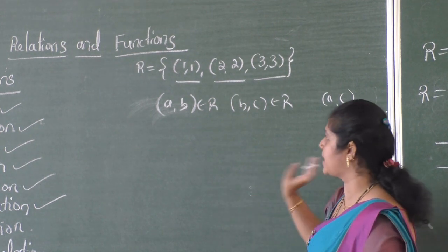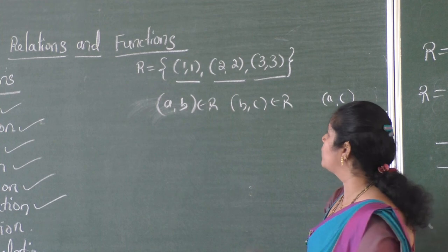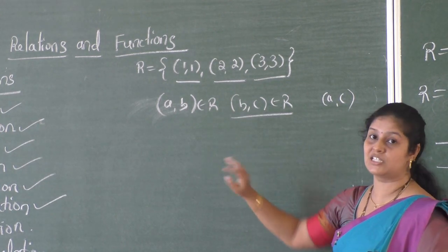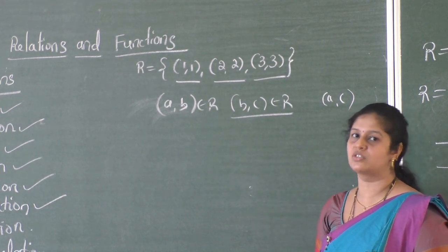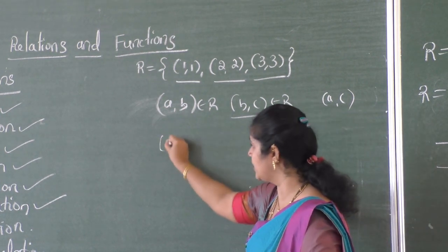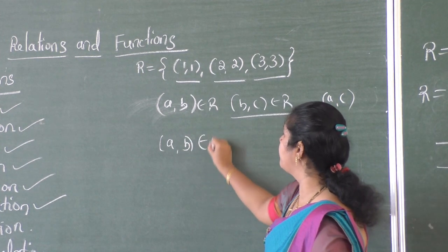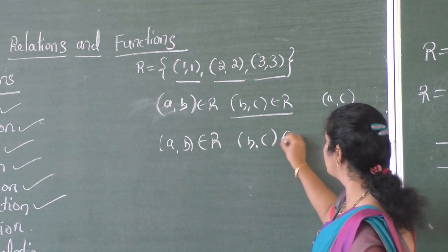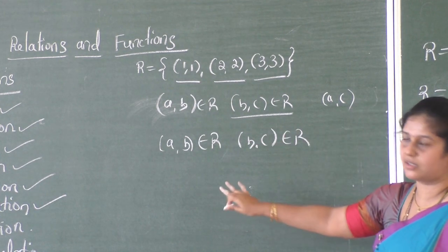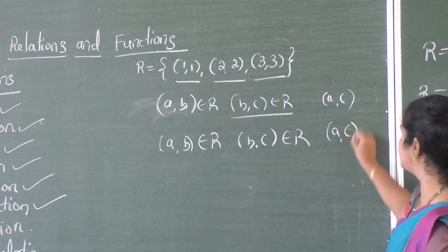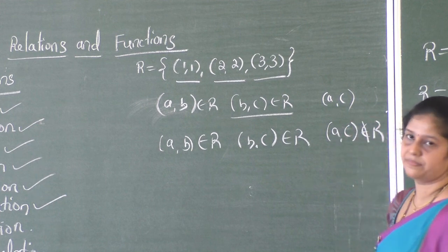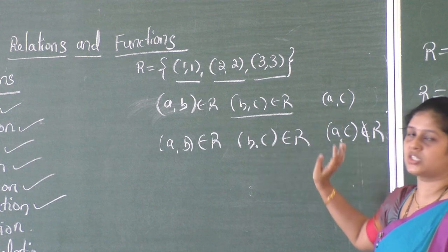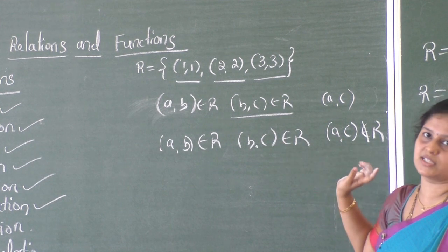Here also the relation is transitive because you are not getting this ordered pair. It does not mean that it is not transitive. We say that a relation is not transitive if (A, B) belongs to R and (B, C) belongs to R, both are present, but (A, C) does not belong to R. On this condition, we can conclude that the given relation is not transitive, otherwise it is transitive.